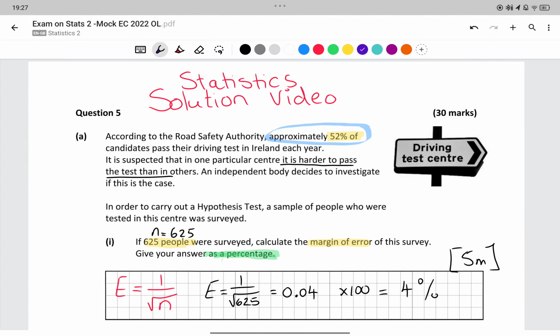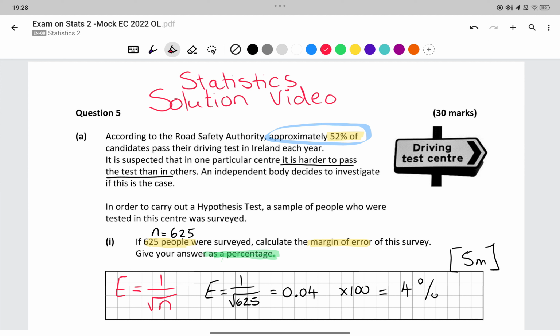Okay, so this is the answers to your statistics exam. According to the Road Safety Authority, approximately 52% of candidates pass their driving test in Ireland each year. It is suspected that in one particular centre it's harder to pass the test than in others. An independent body decides to investigate if this is the case.